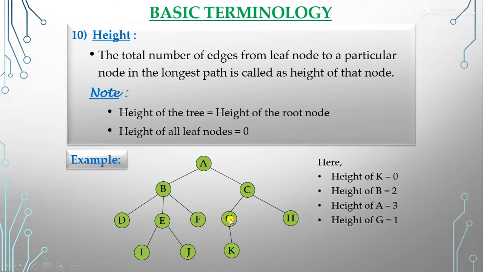And what is the height of G? Height of G, from the leaf node K to G, only one vertex is there. It means that the height of G is 1. Height of H. H is a leaf node. It means that the height of H is 0. So like that we can calculate the height of each node.